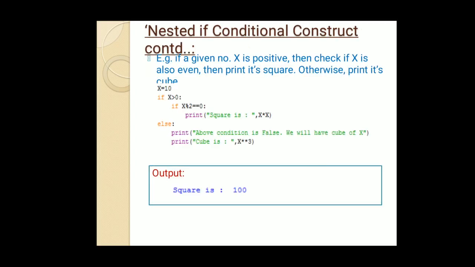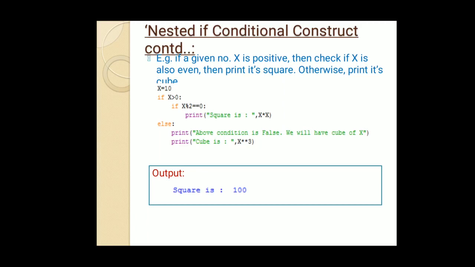If a given number x is positive, then check if x is also even and then print its square, otherwise print its cube. Now we are giving two simultaneous conditions: to print the square of a number x, it should be positive as well as even. So extending our recent example, we are giving the value of variable x equal to 10, and the outer if condition is x greater than 0.